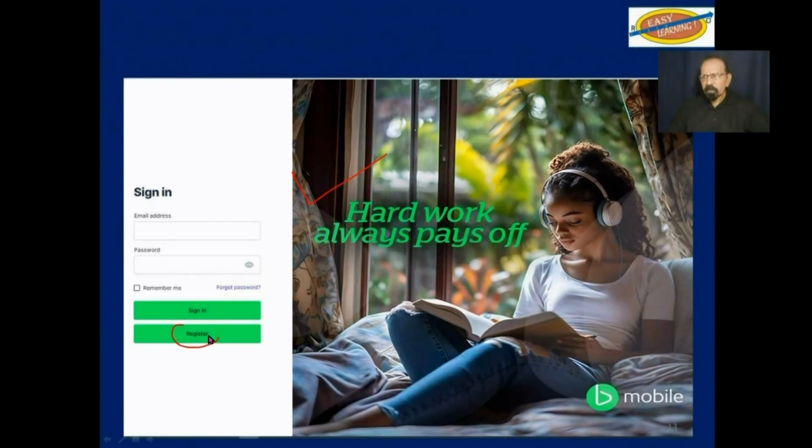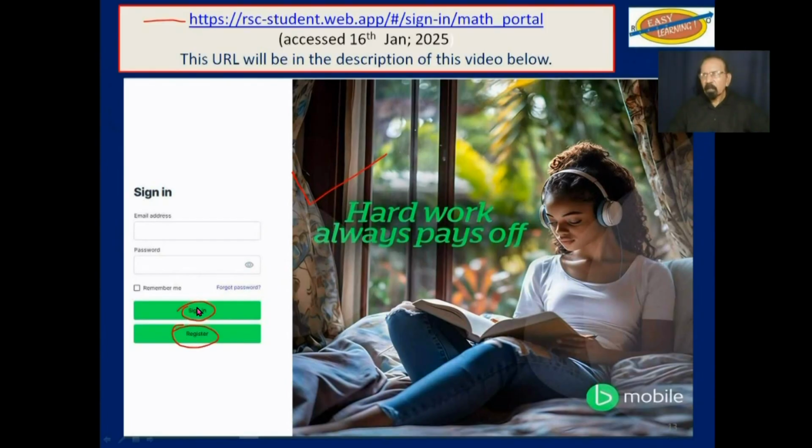First, you would have to register, and subsequent to that, you would have to sign in. This is that URL again, and that URL will be in the description of this video, so you can easily click on it and be redirected to this website.